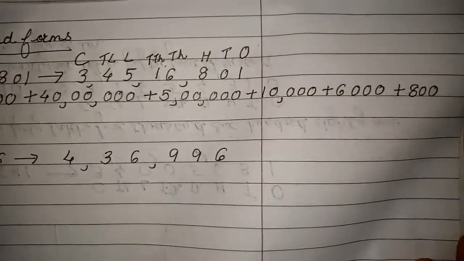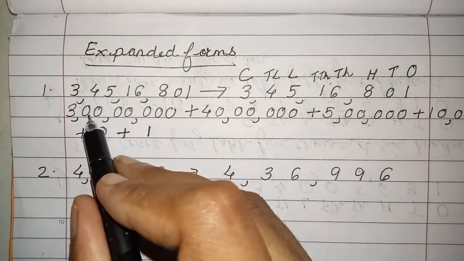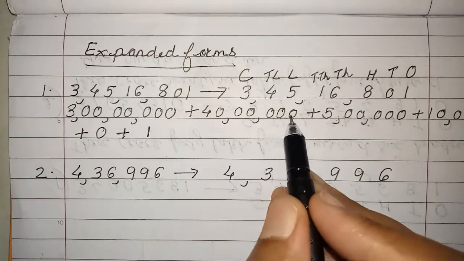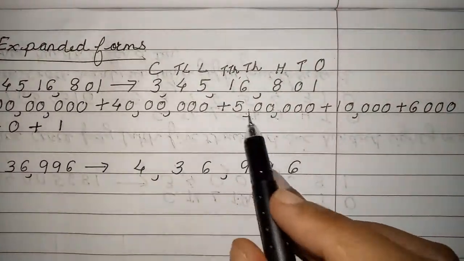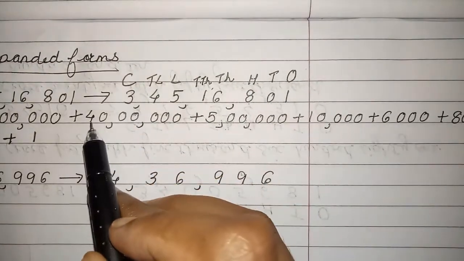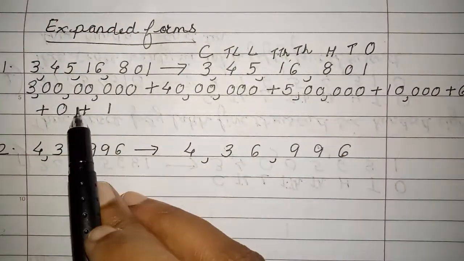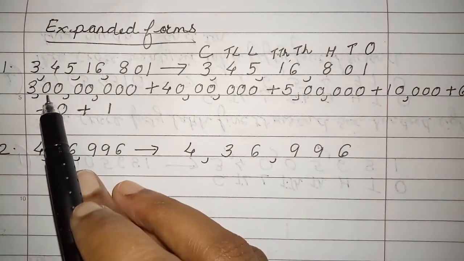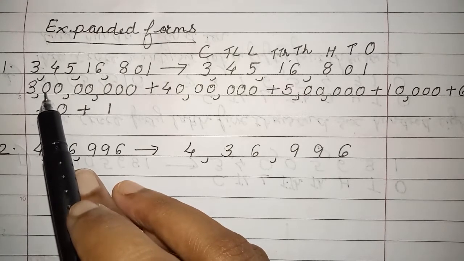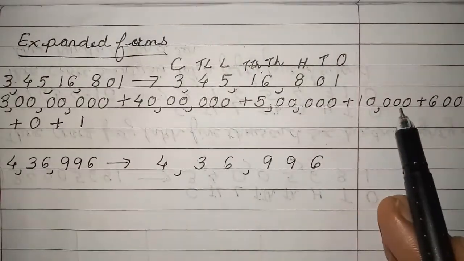Now, if you carefully observe here, children, you can see that only the first number is not 0. Remaining all numbers are 0. Yes or no? So, you be careful when you are writing the expanded form, children. Only the first digit will come, which is not 0. Remaining all numbers will be 0. When you gave me the homework, you have written the second digit also as a number. Second digit will never be a number. Second digit onwards, you can see all numbers are 0.